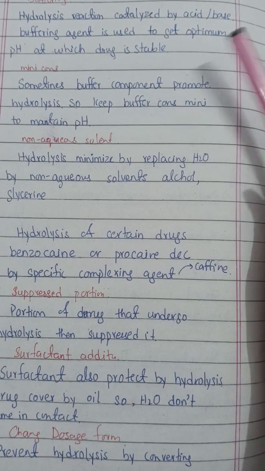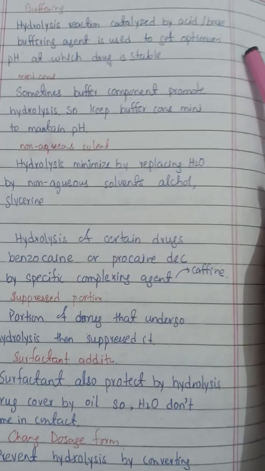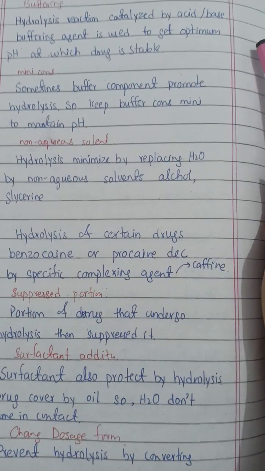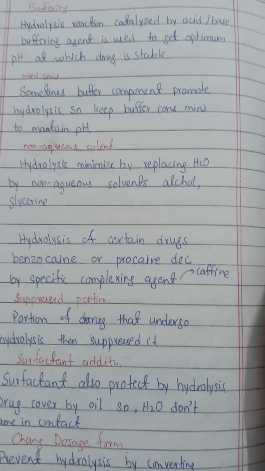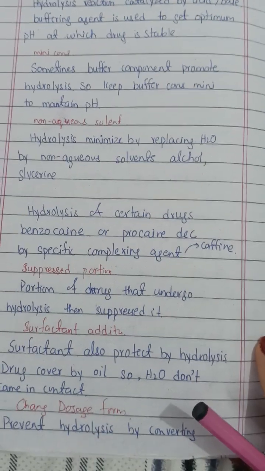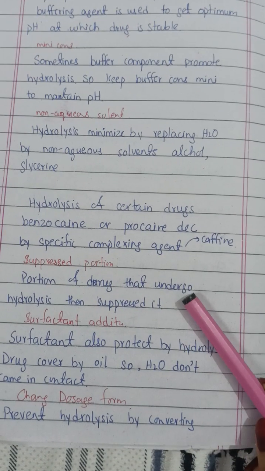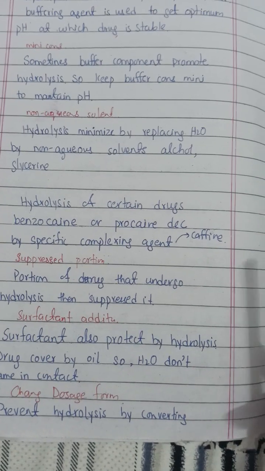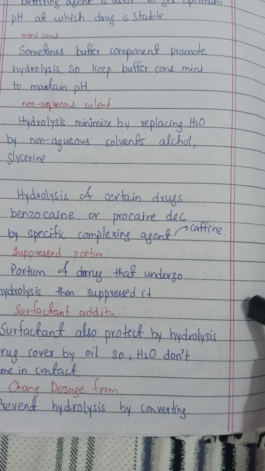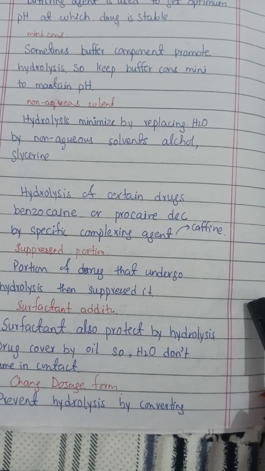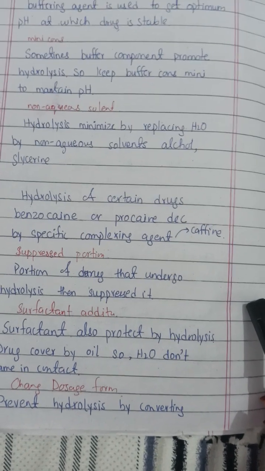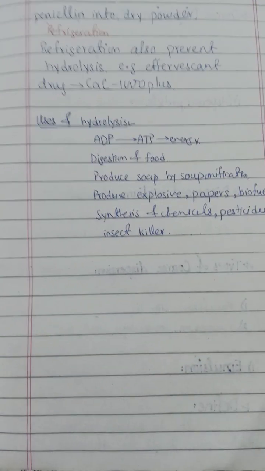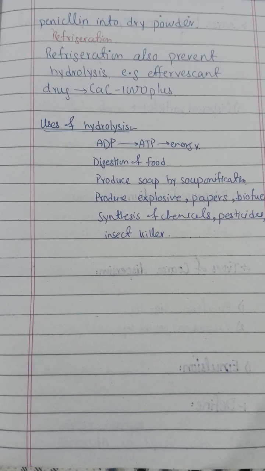Now we see that hydrolysis occurs when we use a watery solvent. So if we replace this aqueous solvent with a non-aqueous solvent, then we can save our drug from hydrolysis, and we suppress the portion in which hydrolysis can occur. We can add a surfactant, which makes an oily layer over the drug and prevents hydrolysis. Then you can convert your drug into powder form. For example, penicillin is converted into dry powder and thus protected from hydrolysis.